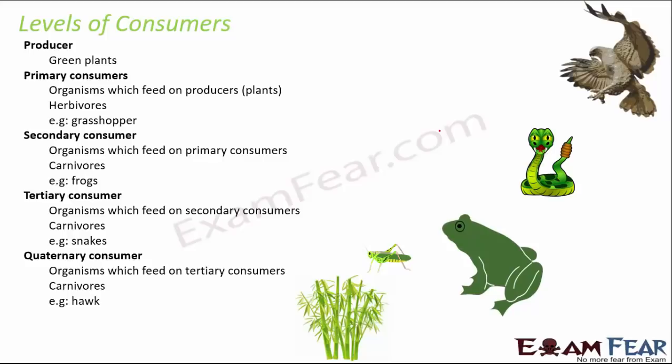Now in carnivores, you can have many categories. So basically, if you look at this picture, you can see that the green plants are the producers because they produce their own food.